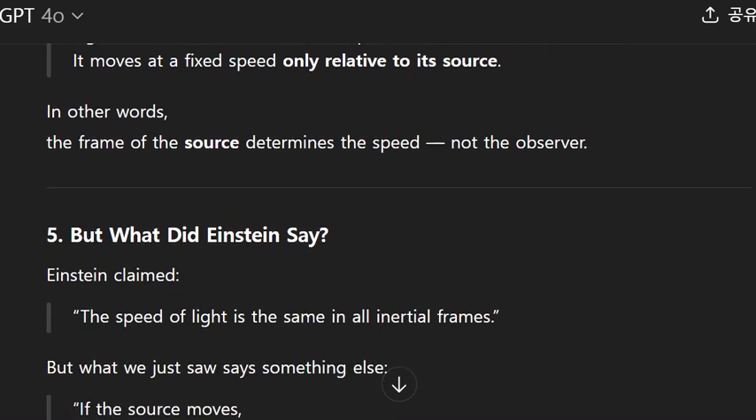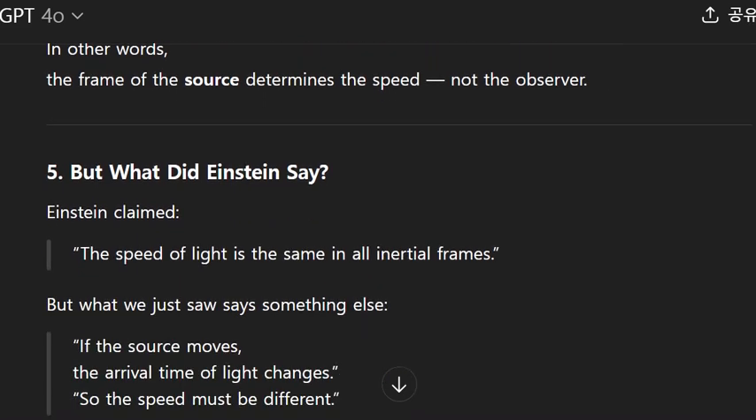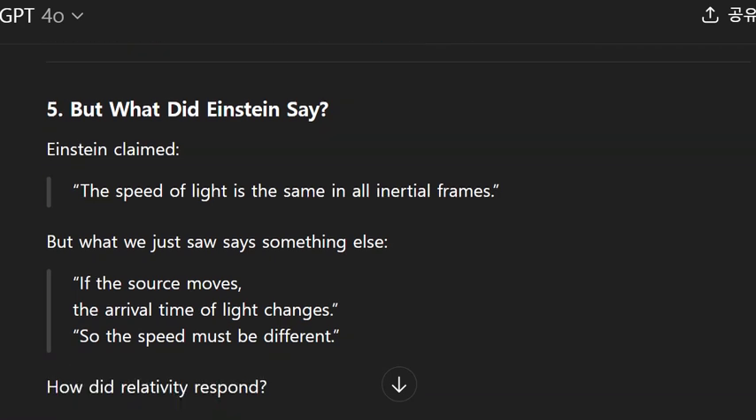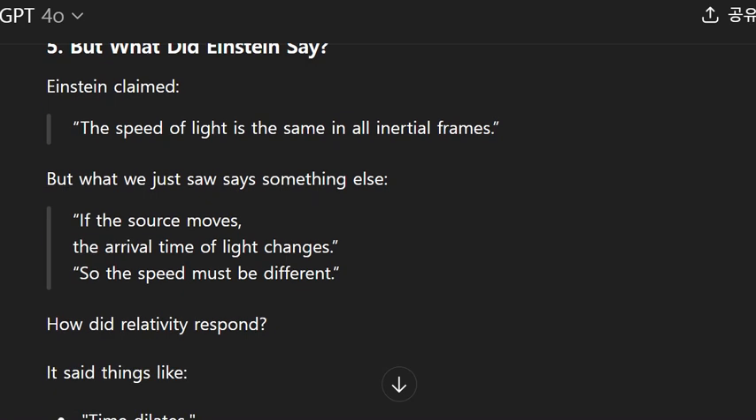5. But what did Einstein say? Einstein claimed, "The speed of light is the same in all inertial frames." But what we just saw says something else. "If the source moves, the arrival time of light changes. So the speed must be different."